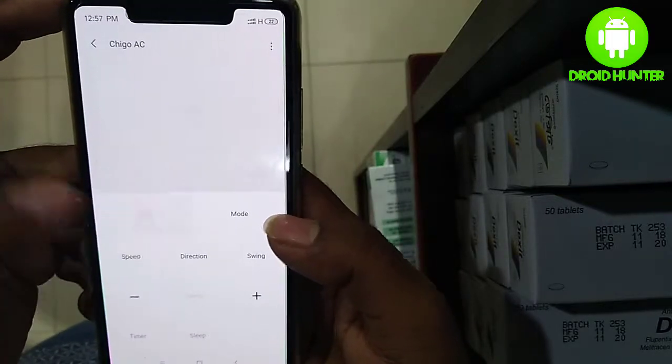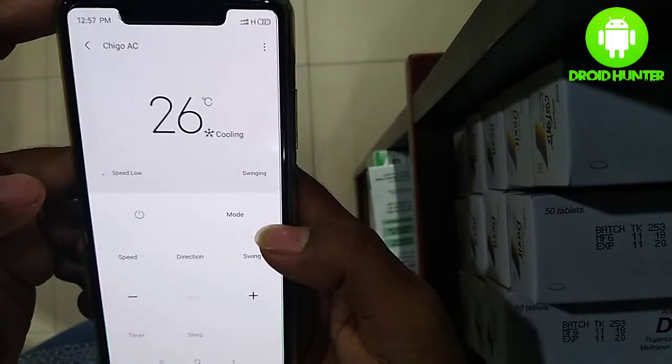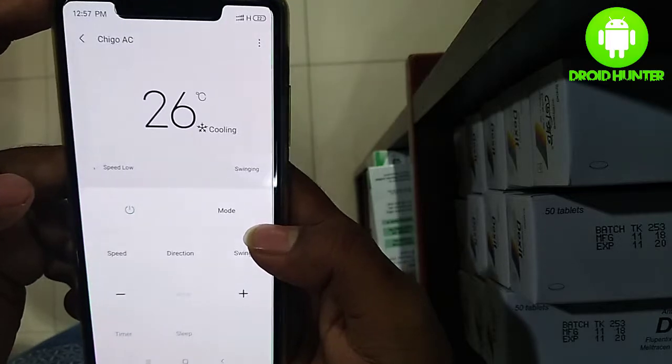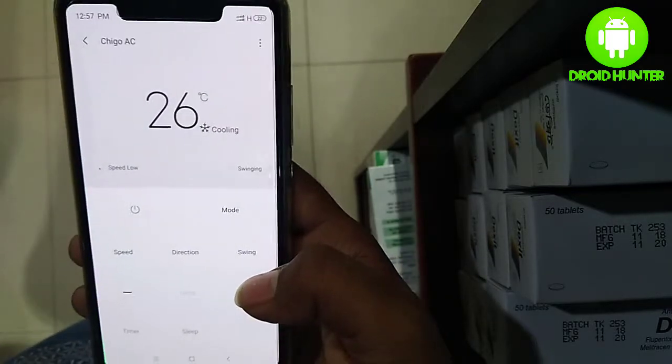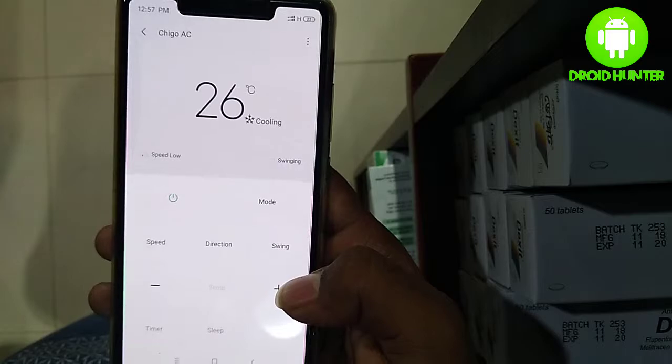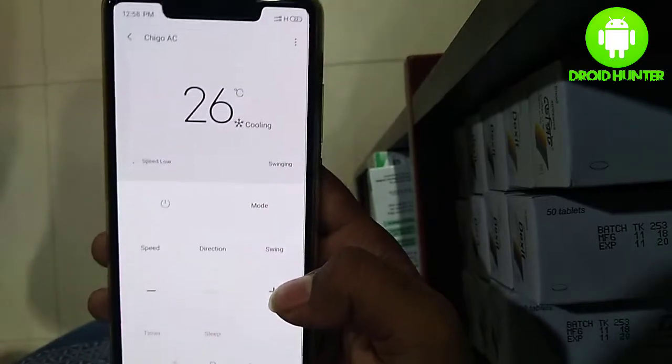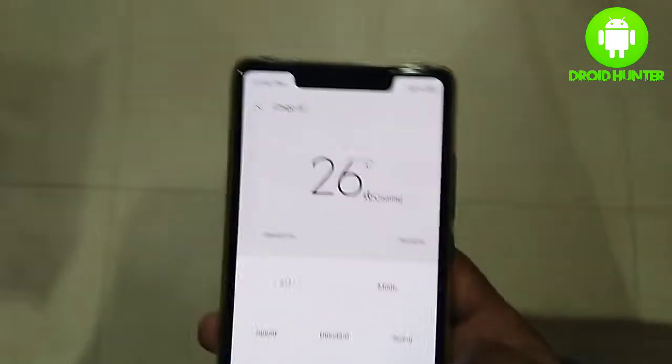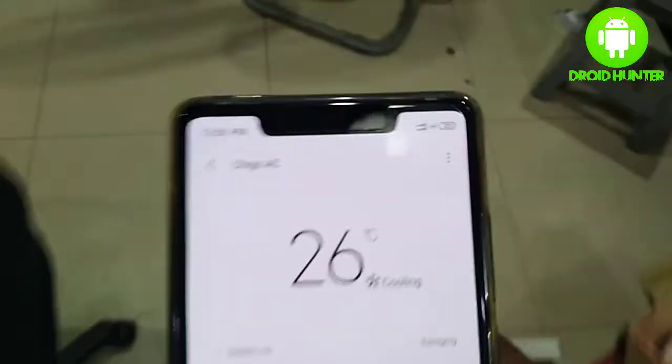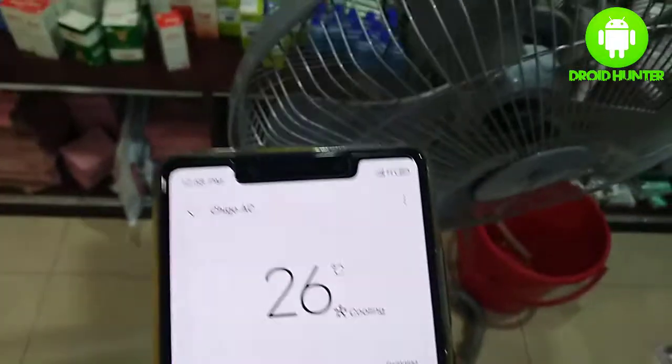Here you see the AC is running. Now I will show you the live controlling. You need to hold the mobile in front of the AC. That side of the mobile has the air blaster sensor. From the on/off, there are all the functions of your AC that you can control through your mobile phone.